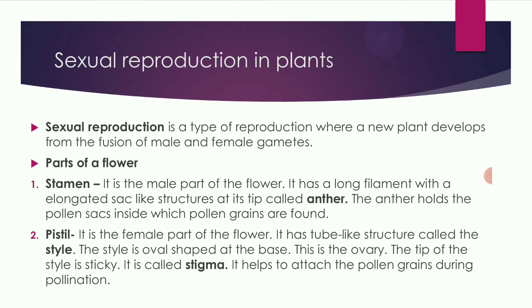Next, parts of a flower. What are the parts of a flower which are responsible for reproduction? We require a male and female gamete to produce a new plant. Stamen is the male part of the flower.